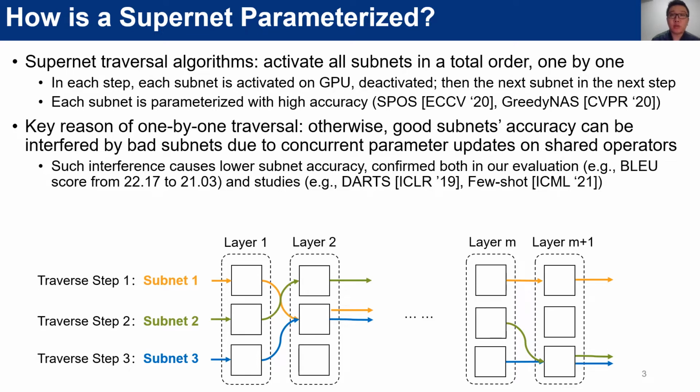Other supernet training methods often let subnets concurrently perform parameter updates on the shared supernet operators, and this makes the good subnet accuracy interfered with by bad subnets. Notable accuracy losses caused by such interference have been observed both in our evaluation and related studies.